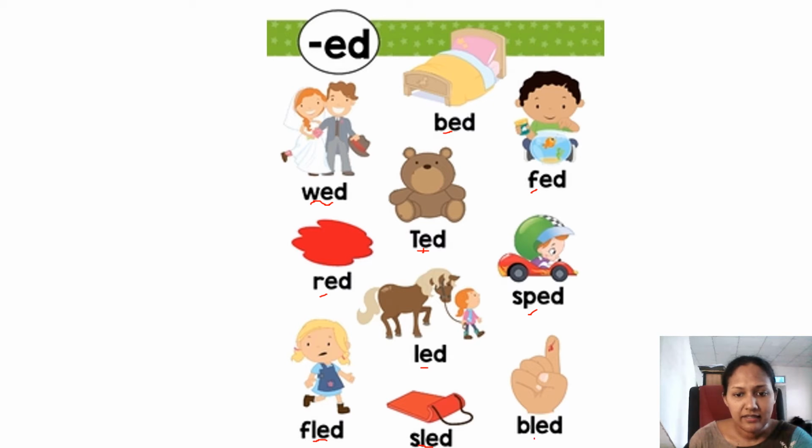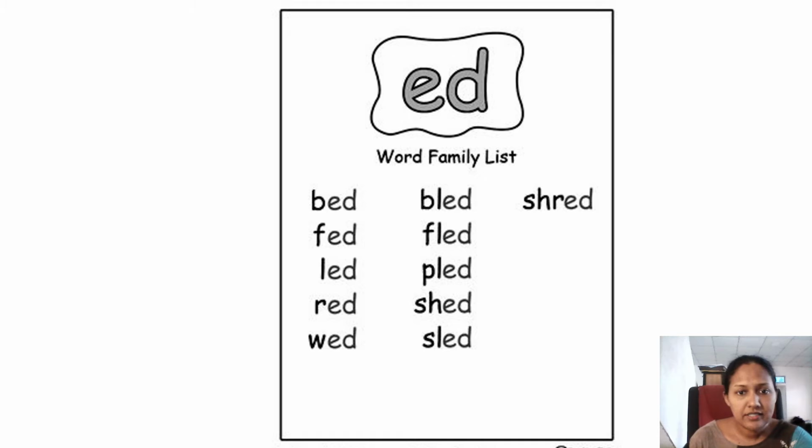And here bled. Can you see? There's a wound here. It's bleeding. So we call it bled. Past tense of bleed is bled. Right? So these are the ed word family. Okay, all the words from the ed word family. Right, now we have more words here. Shall we read these words?